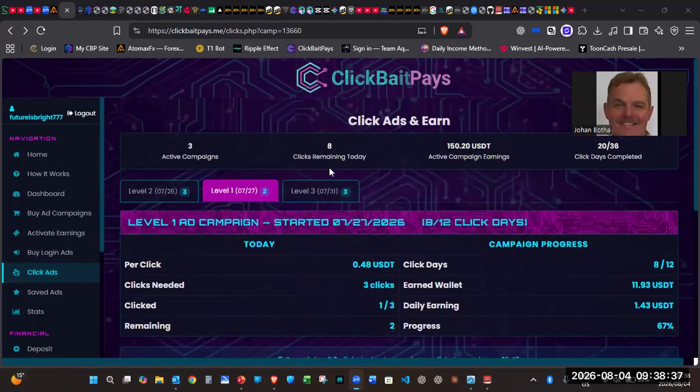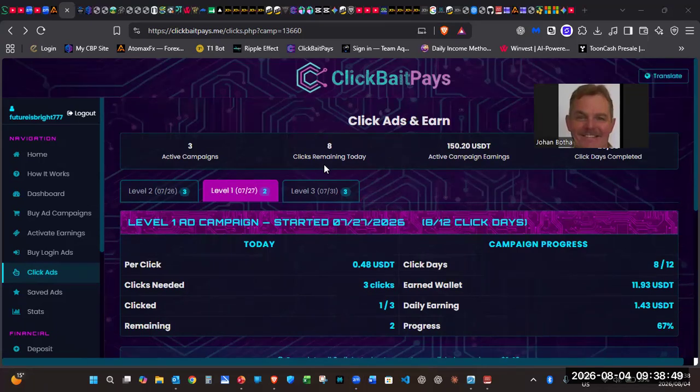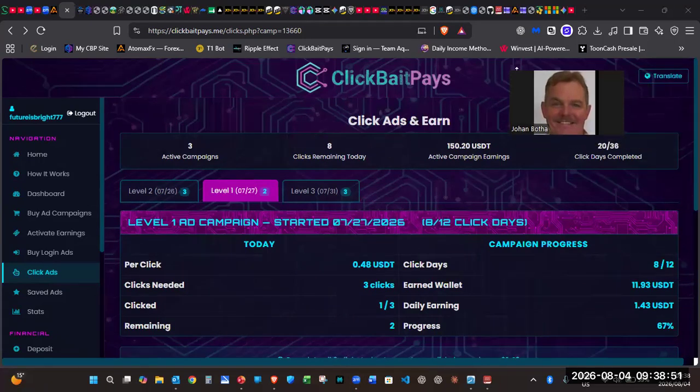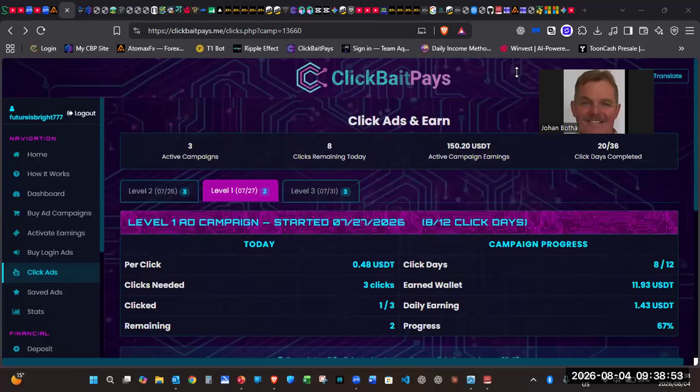Yes, there are many of them that have come and gone. But let's have a look at ClickBait Pays and what makes them totally different from any other clickbait or paid-to-advertising service or platform.